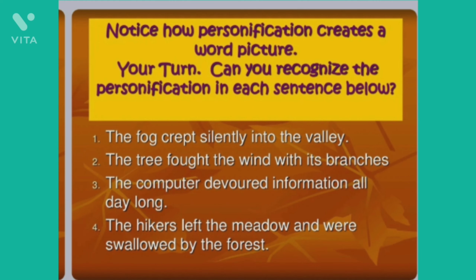Notice in this chart how personification creates a word picture. Now it's your turn. Can you recognize the personification in each sentence given below? The first one is: the fog crept silently into the valley. The tree fought the wind with its branches. The computer devoured information all day long. The hikers left the meadow and were swallowed by the forest.